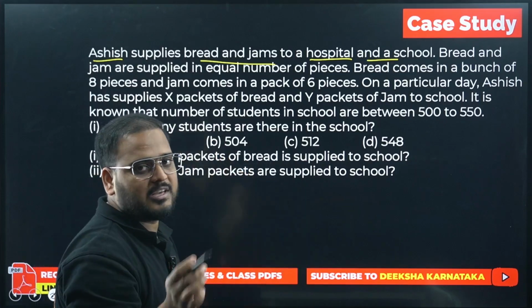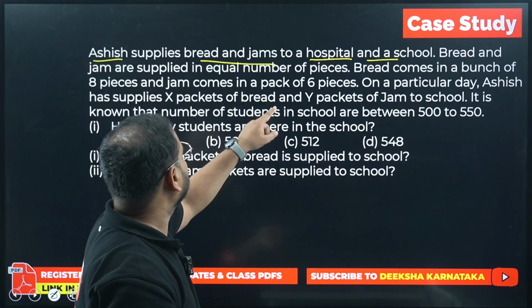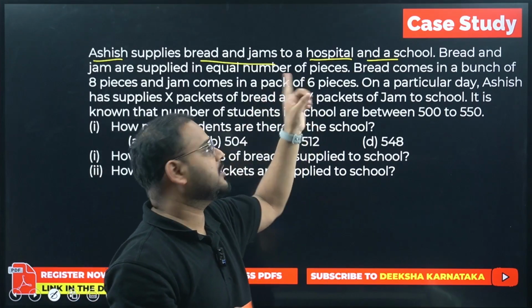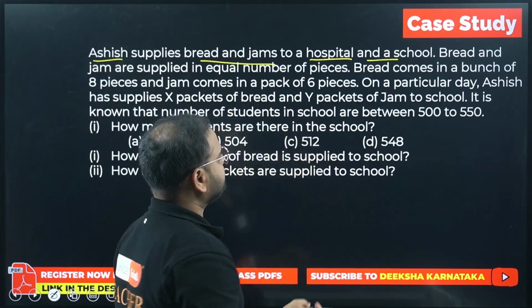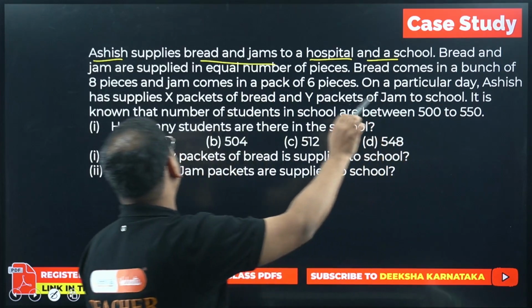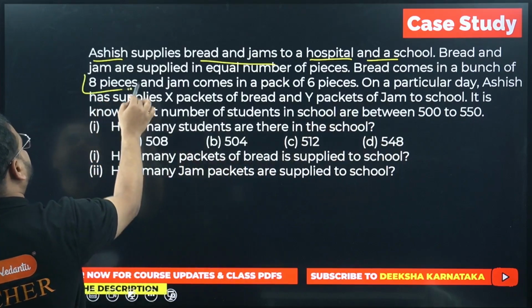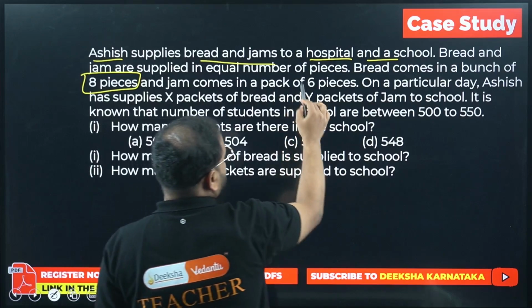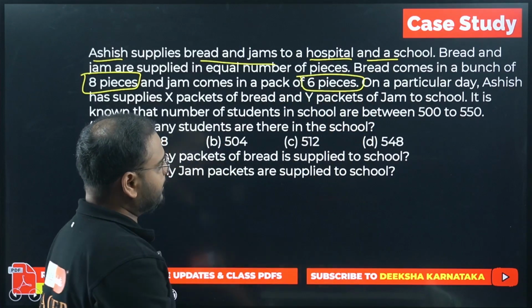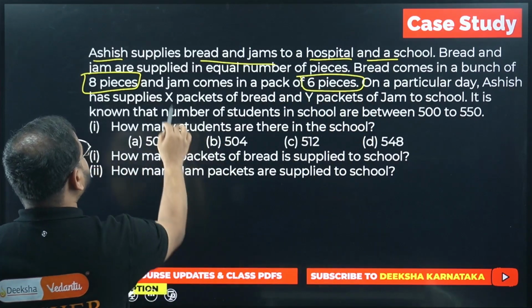Bread and jam are supplied in equal number of pieces. Obviously, each student will get what? If it is a school, each student will be there, and patients will be there in hospitals. So each student will get a single piece of bread and jam. So bread comes in a bunch of, see, first information, 8 pieces, and jam comes in a pack of 6 pieces. Okay. On a particular day, Ashish supplies X packets.